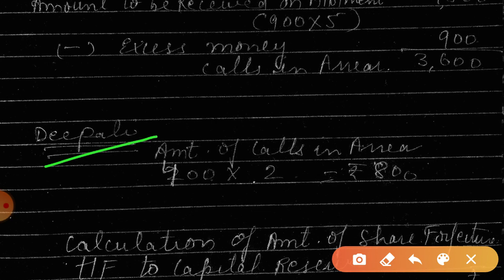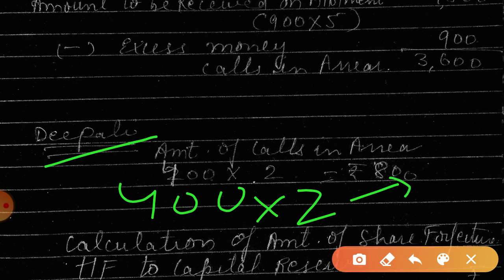See, it is very easy to calculate the amount of calls in arrear for Dipali because she has not paid the first and final call. So she was having 400 shares of rupees 2 each, so total is 800 rupees. That is calls in arrear. Is this clear? So now can you tell me the amount of share forfeiture?